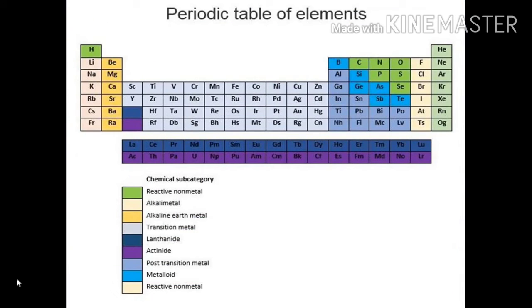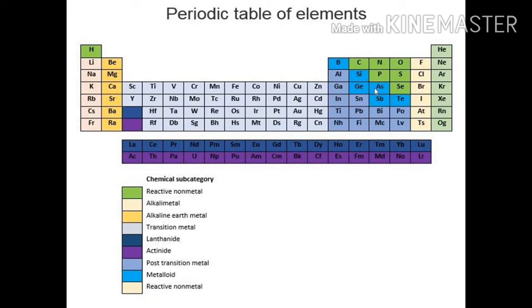We have the periodic table with a chemical subcategory. We are interested in the post-transition metals and the metalloids here. You can see all these elements in the same blue colored elements. The aluminium, gallium, indium, tin, lead all belong to the post-transition metals. Whereas we have a stair step here, again in blue color of a different shade.